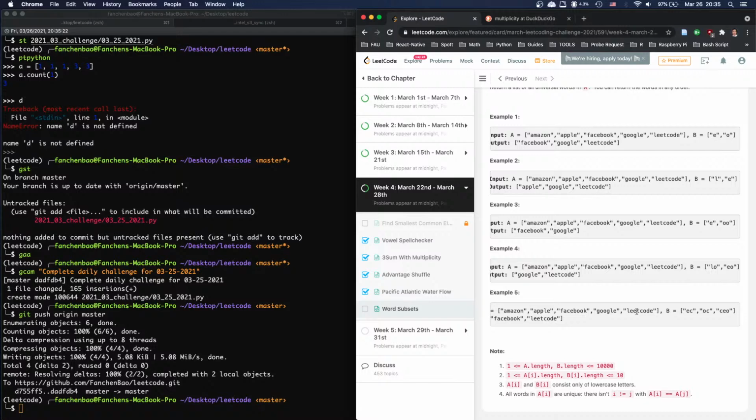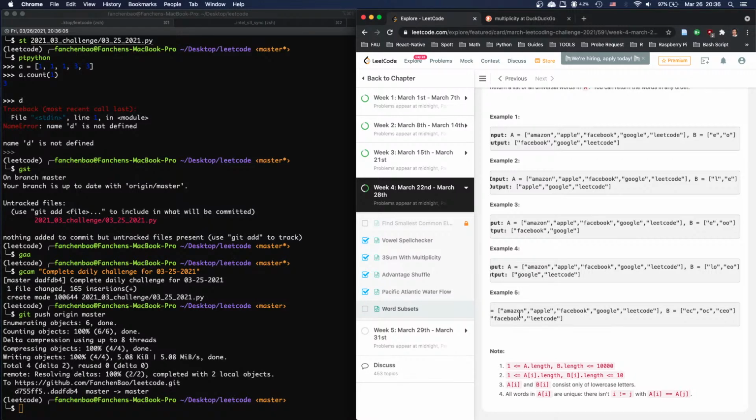It seems like, you have A length and B length, both are 10,000. And AI length and BI length is smaller than 10. Both consist of lowercase letters. All words in A are unique. So they're all unique words. And then we just need to see if all of this can fit inside a word, right?